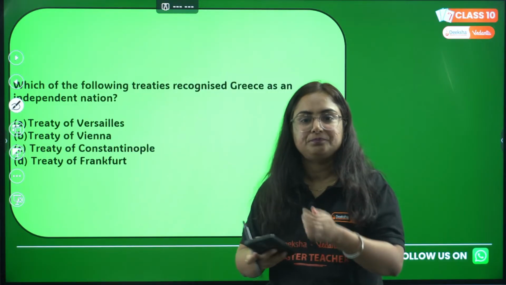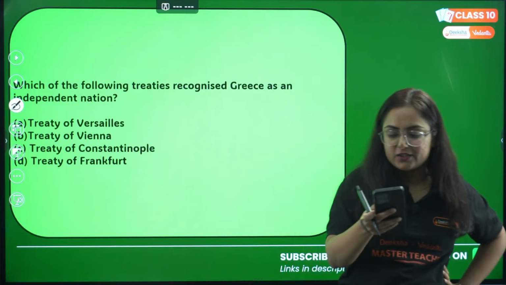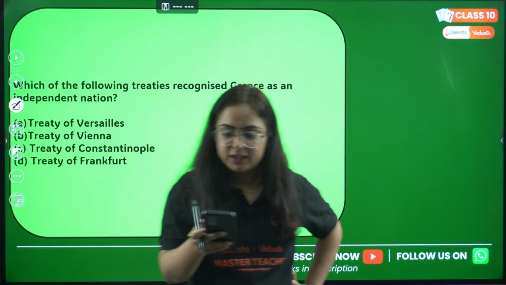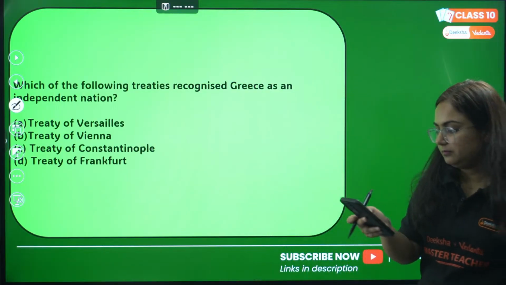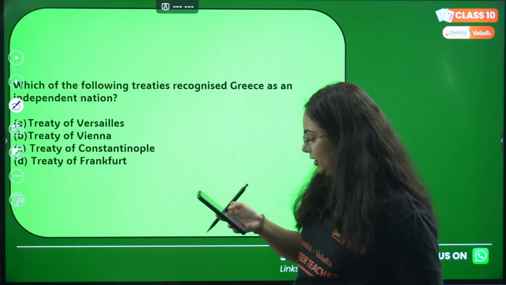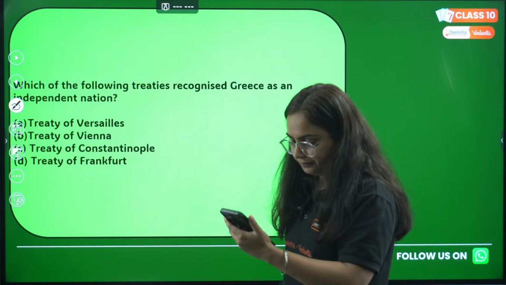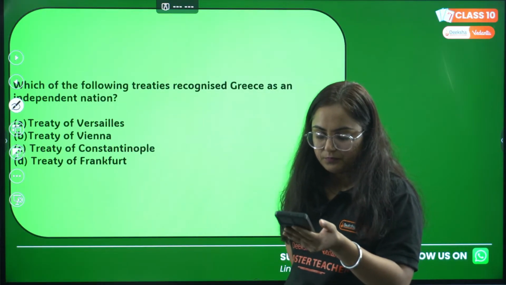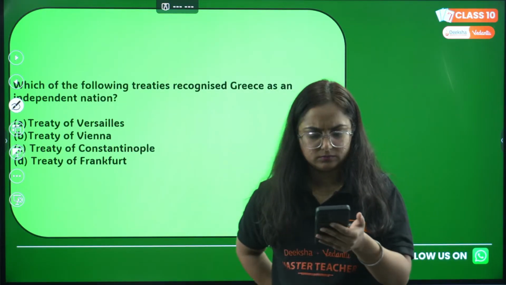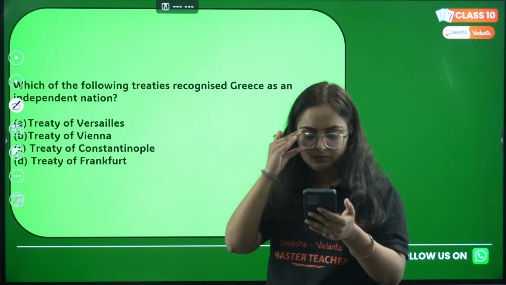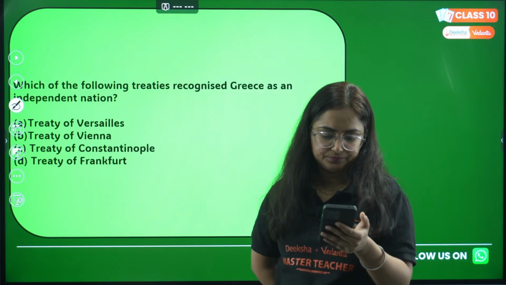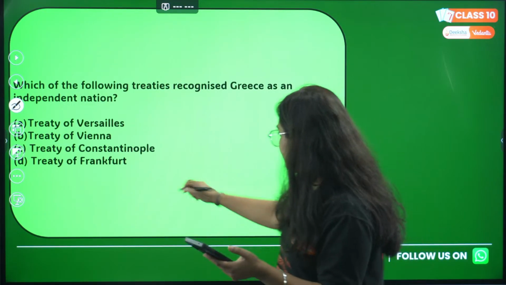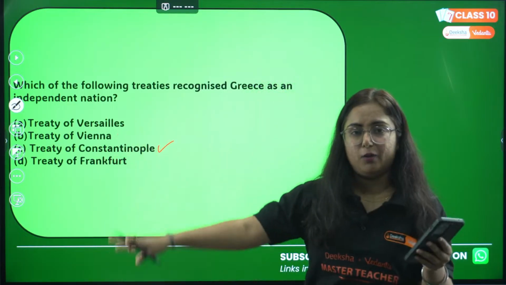Answer the correct one. Which treaty recognized Greece as an independent nation? C. Constantinople. Others too, answer it. A. Versailles. Check your facts, everyone. So yes, it's C. Treaty of Constantinople.